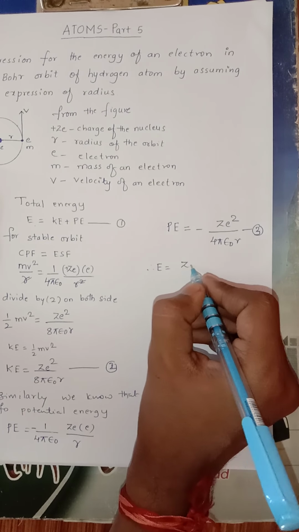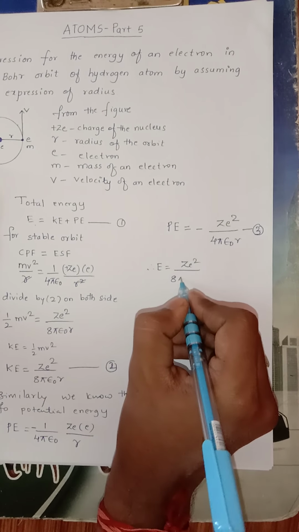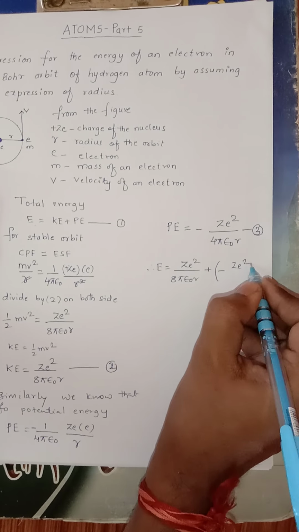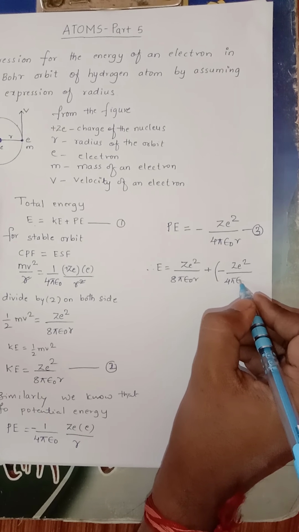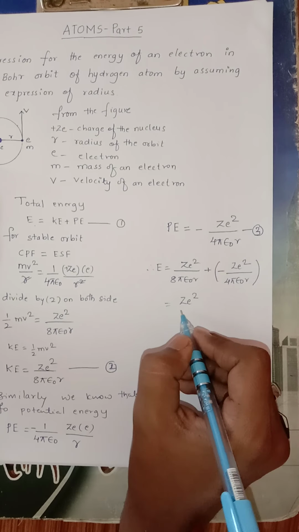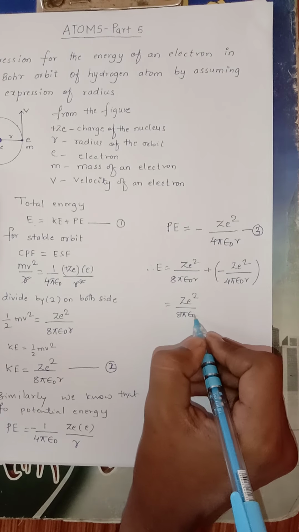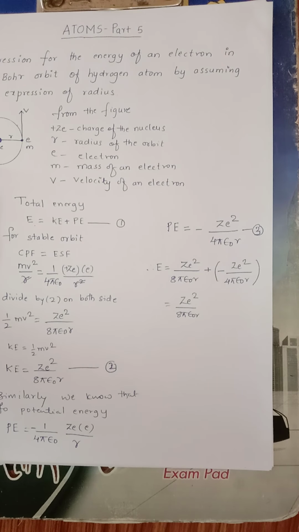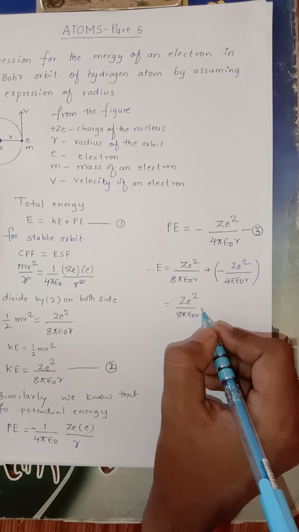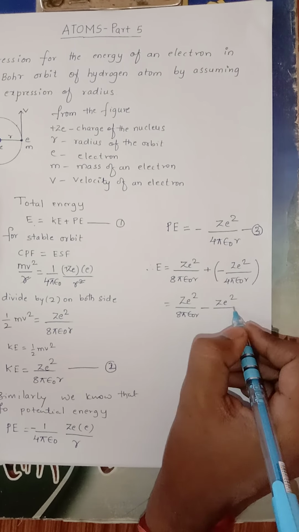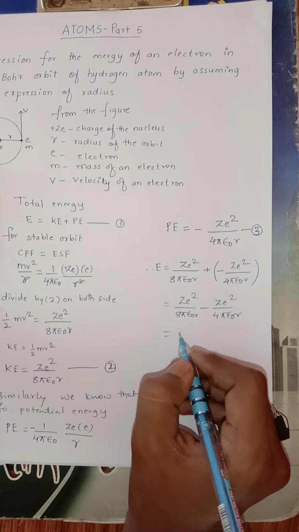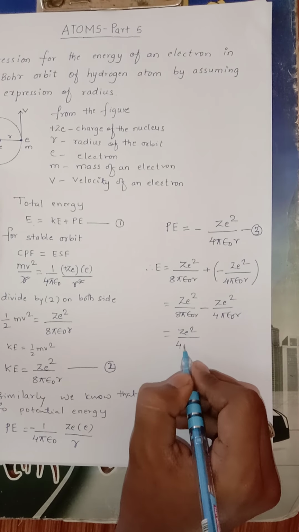What is kinetic energy? Ze square upon 8 pi epsilon naught r, plus potential energy, minus ze square upon 4 pi epsilon naught r, which is equal to ze square upon 8 pi epsilon naught r minus ze square upon 4 pi epsilon naught r. Among these two I'll take common ze square upon 4 pi epsilon naught r.